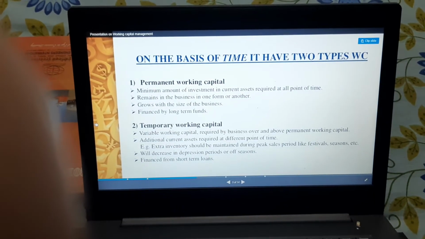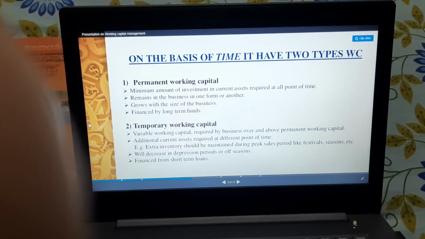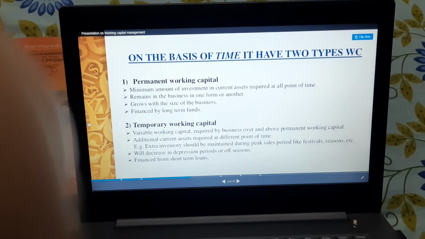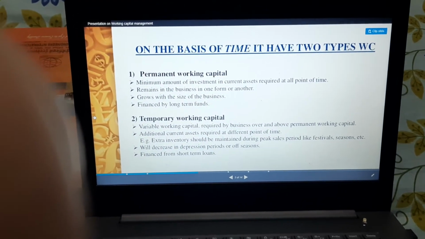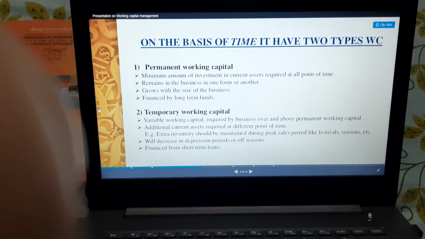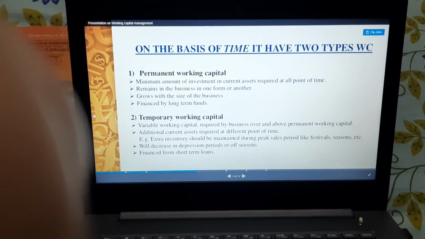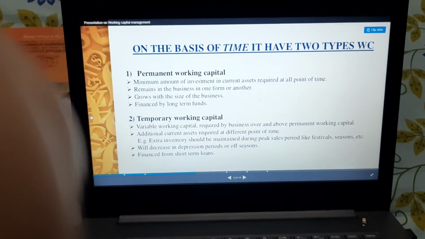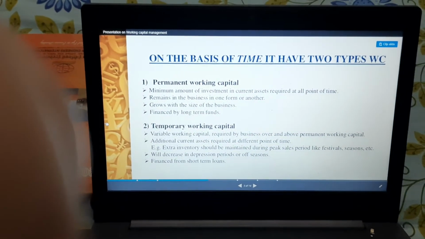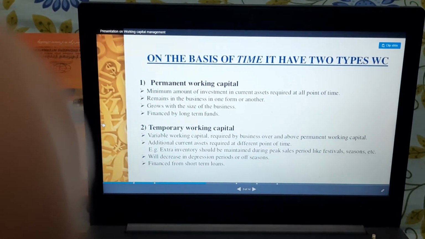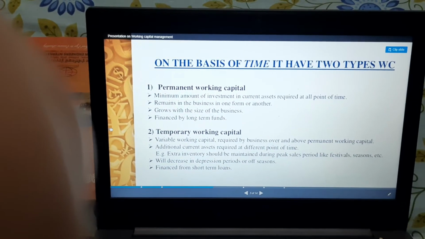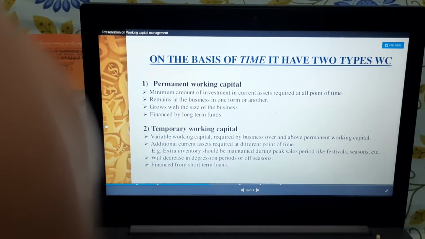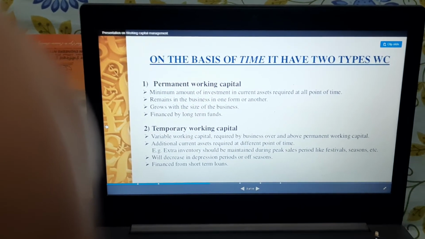Next, on the basis of time, we have two types of working capital, again permanent working capital and temporary working capital. Permanent working capital is the minimum amount of investment in current assets required at all times, right? And it grows with the size of the business. If the business is large, the permanent working capital is large. If it is small, then permanent working capital is low, right?